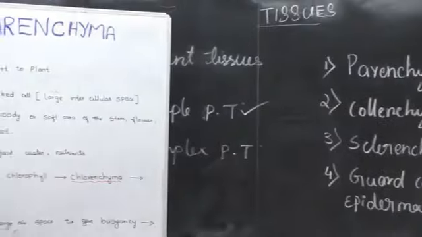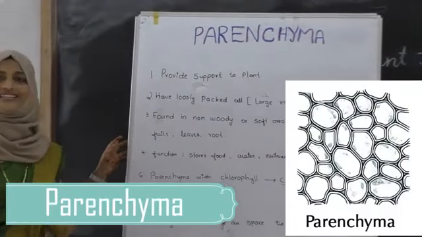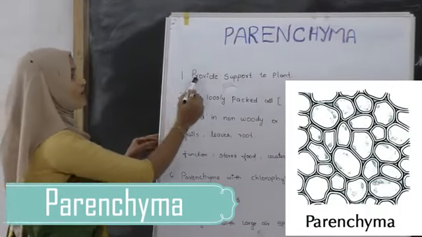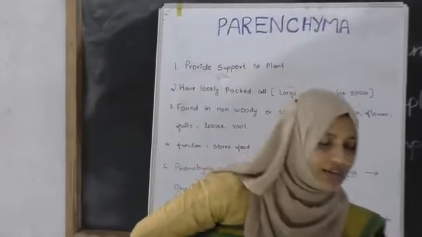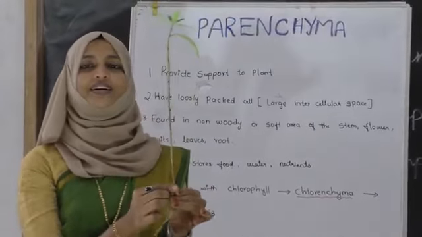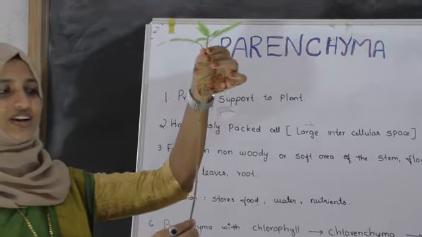So the first one is the parenchyma. Parenchyma means it is a group of cells or tissues providing support to a plant. One example I will show you here, student. Look at this example. Say this plant is straight.